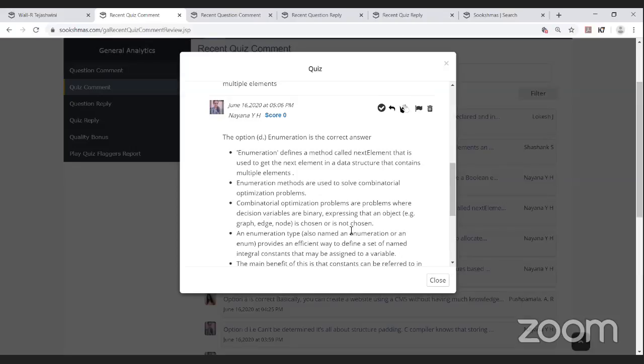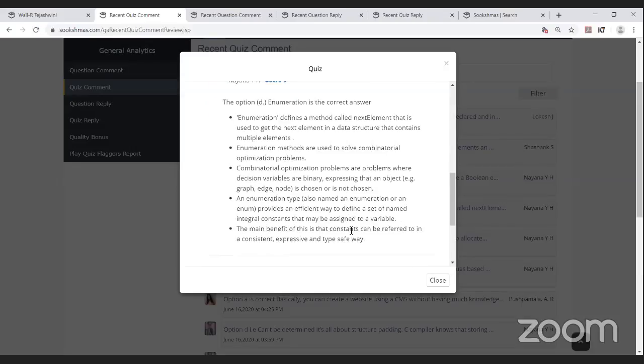An enumeration type, also named enumeration or enum, provides an efficient way to define a set of named integral constants that may be assigned to a variable. The main benefit is that the constants can be referred to in a consistent, expressive, and safe way.